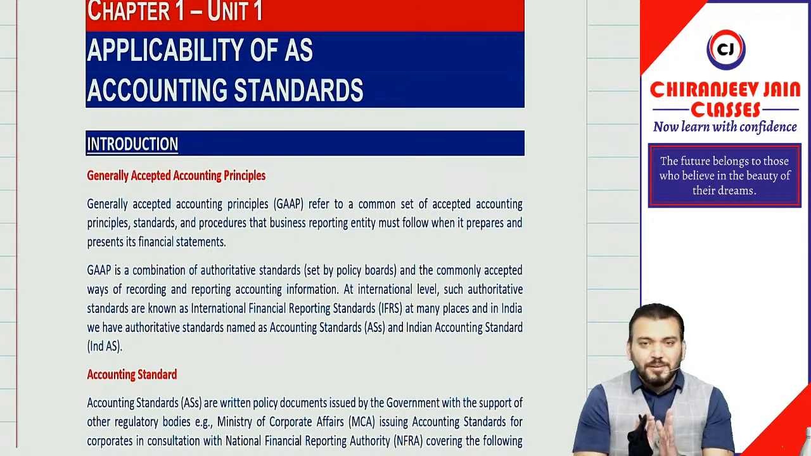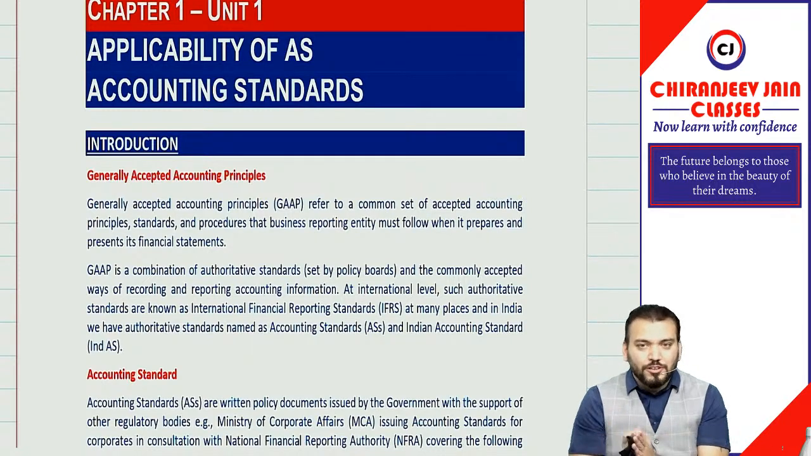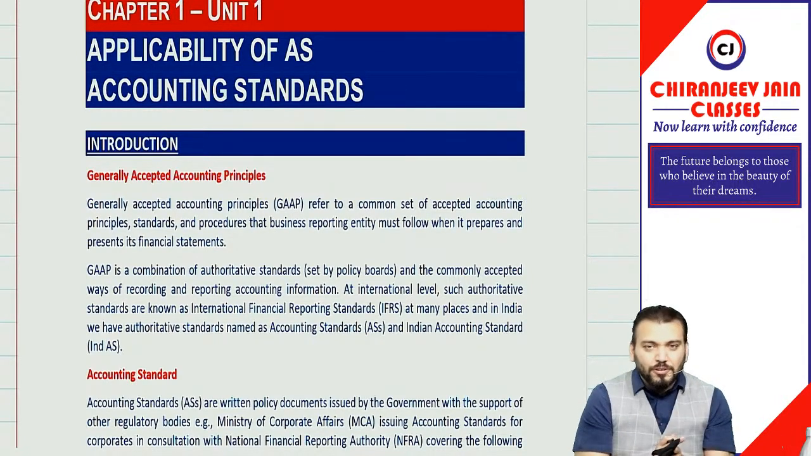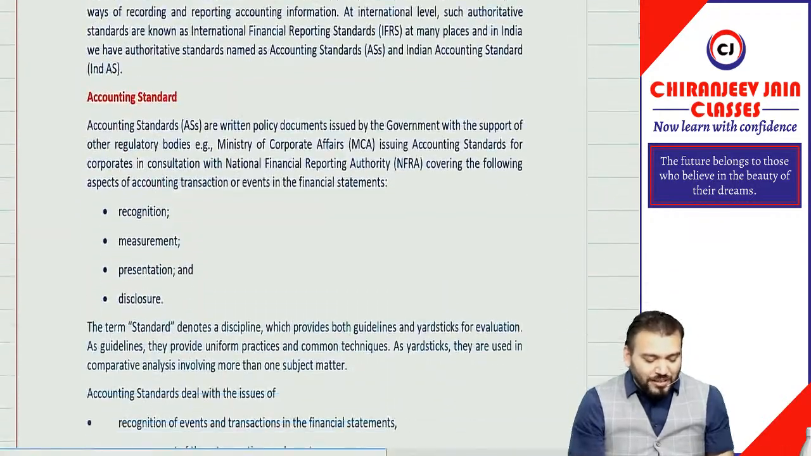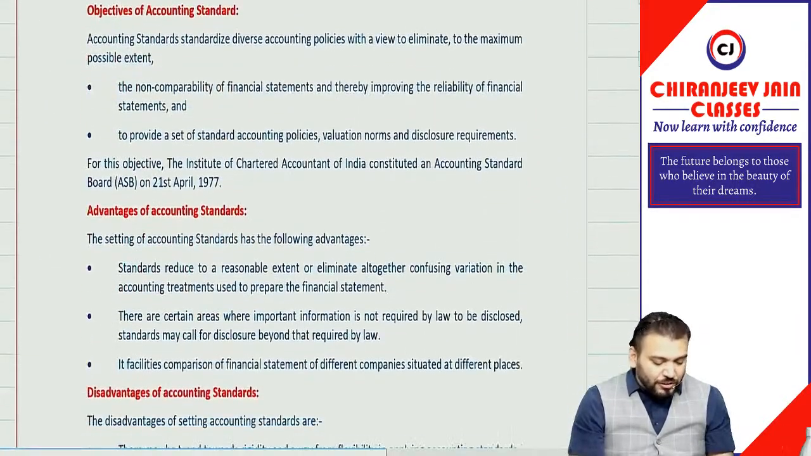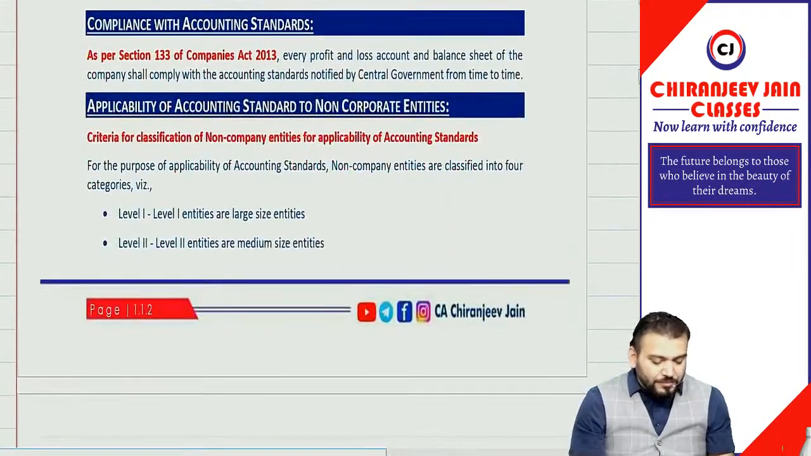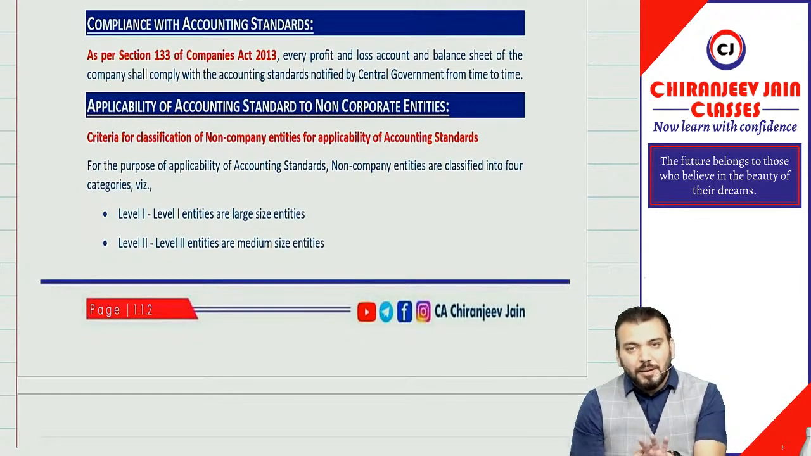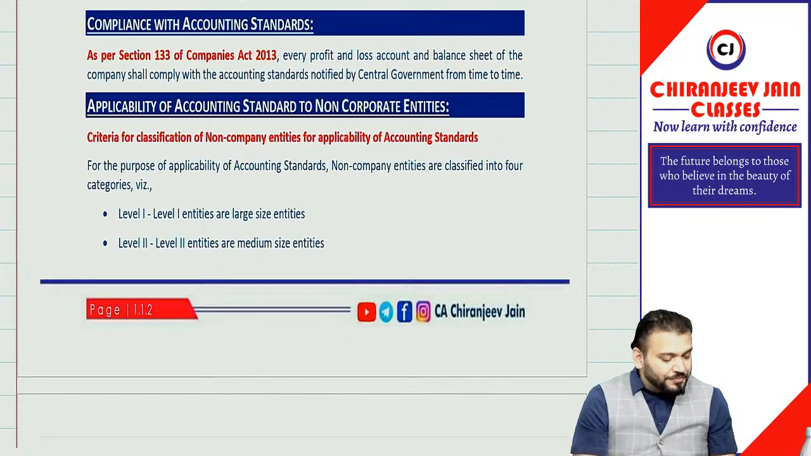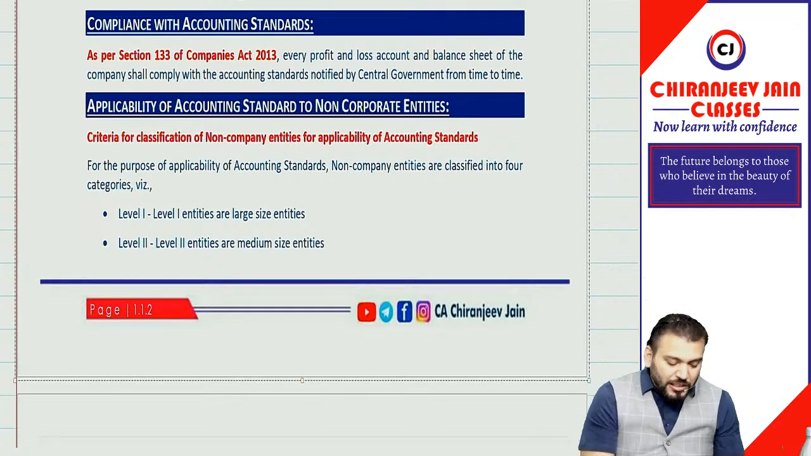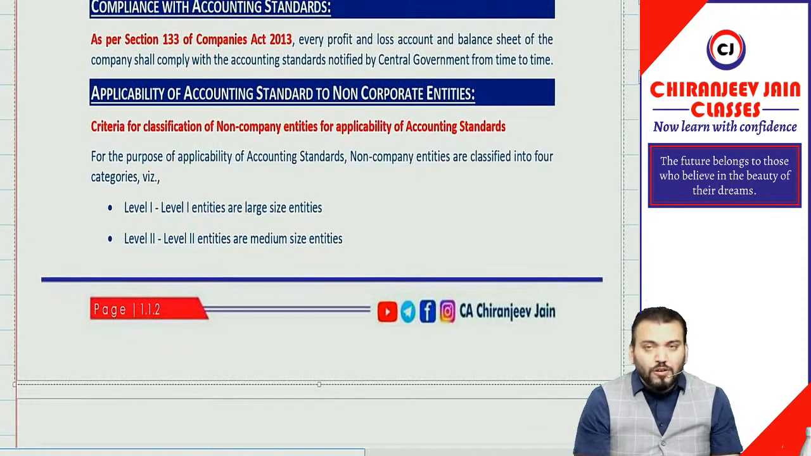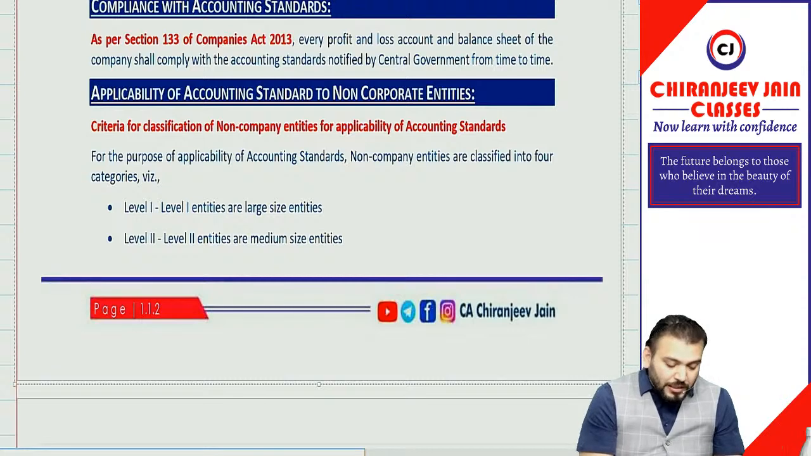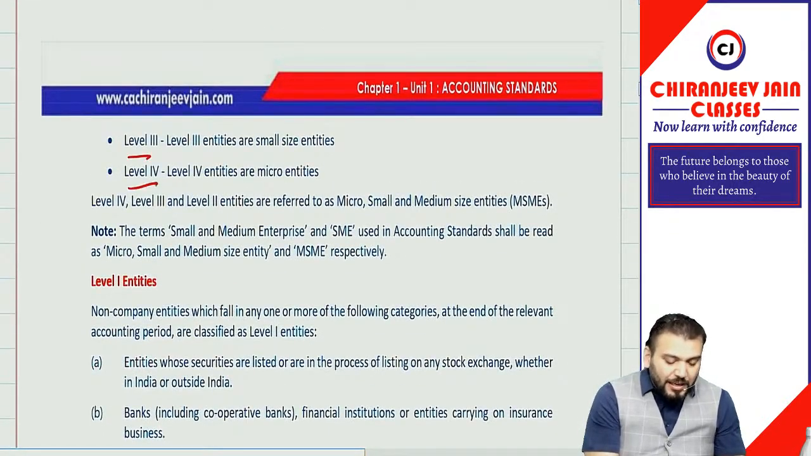I don't know whether it is important from the examination point of view or not, but an amendment is an amendment. Any amendment is of course important from the examination point of view. So now we can discuss what actually is the meaning of level 1, level 2, level 3, level 4 as per the amendment. Yes, sir. So you can see the applicability of accounting standards to non-corporate entities. Now it has been divided into level 1, level 2, level 3 and level 4.